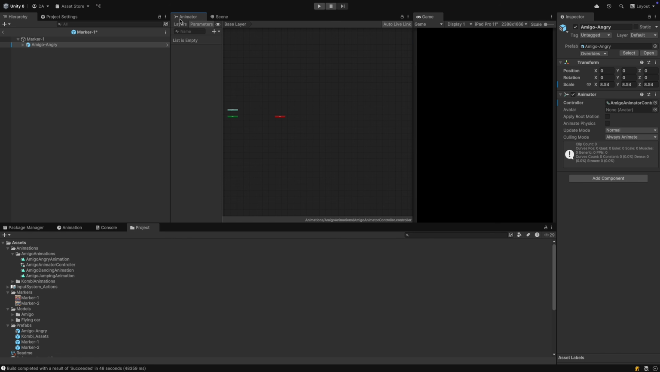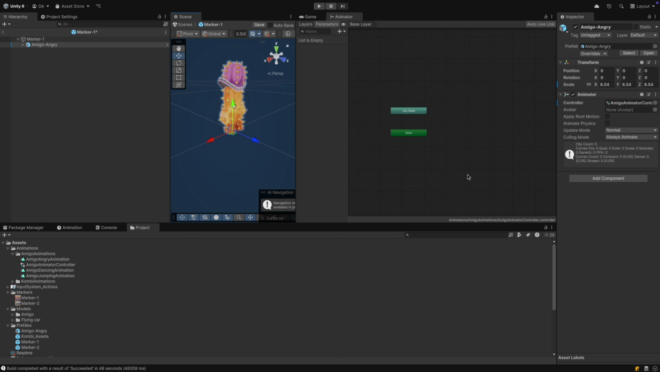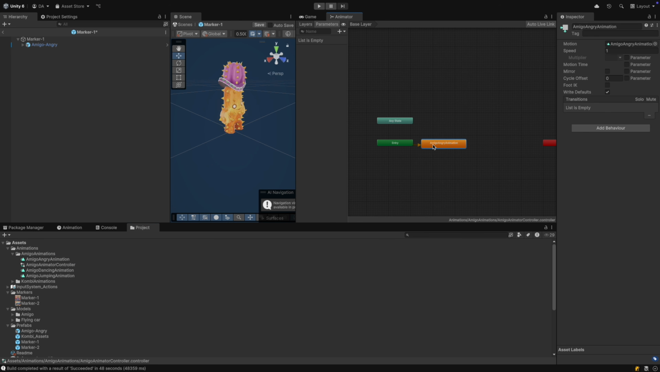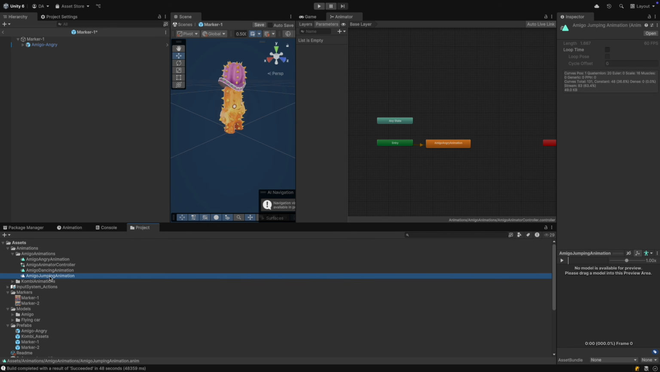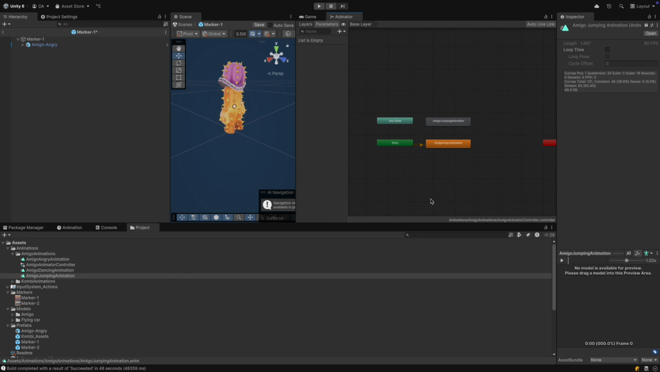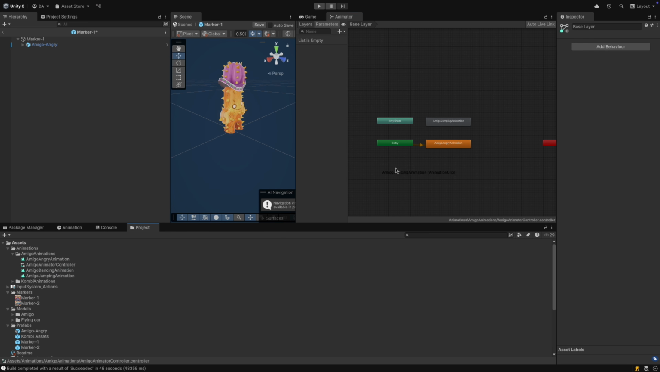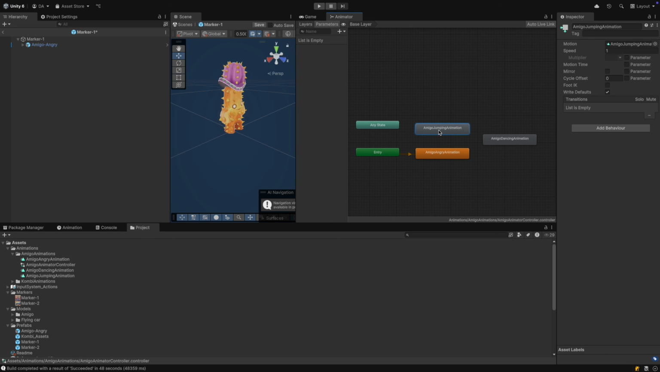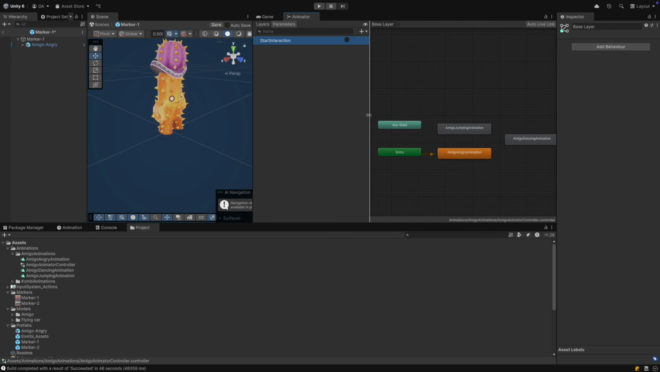Now double-click the animator controller and drag first the Amigo Angry animation. Double-click and check loop time so the animation restarts automatically. Then drag the Amigo jumping animation without loop time. Drag and drop the Amigo dancing animation and enable loop time. In parameters, create a new trigger called Start Interaction.